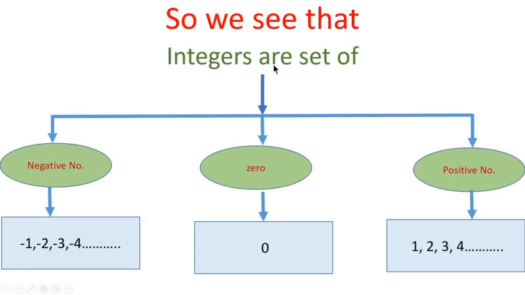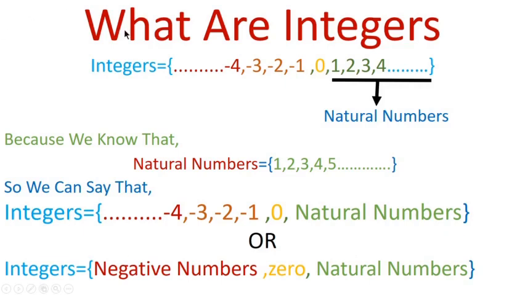So we see that integers are the set of or the collection of negative numbers, 0 and positive numbers, and these are the examples. So what are integers? Integers are the collection of negative numbers, 0 and positive numbers, and these numbers 1, 2, 3, 4 are natural numbers.